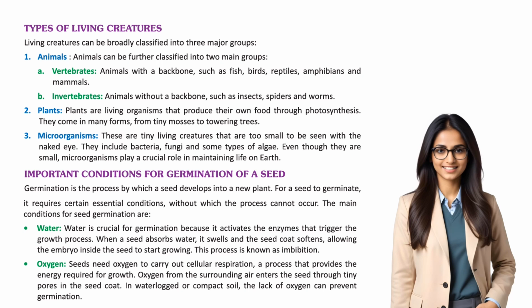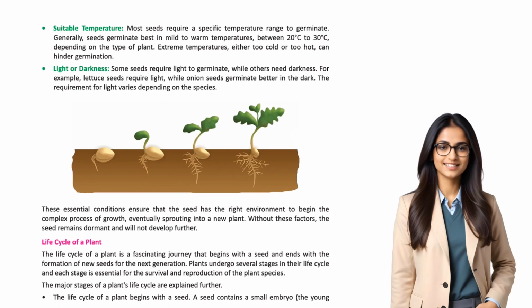Oxygen from the surrounding air enters the seed through tiny pores in the seed coat. In waterlogged or compact soil, the lack of oxygen can prevent germination. Suitable temperature. Most seeds require a specific temperature range to germinate. Generally, seeds germinate best in mild to warm temperatures, between 20 degrees Celsius to 30 degrees Celsius, depending on the type of plant. Extreme temperatures, either too cold or too hot, can hinder germination.